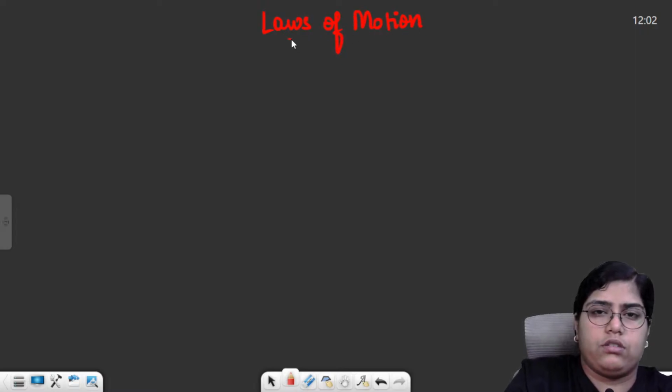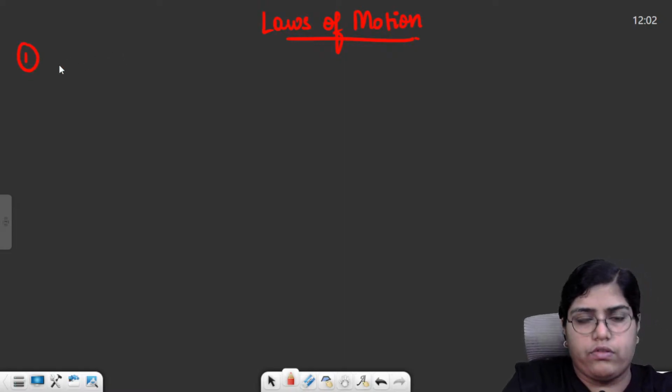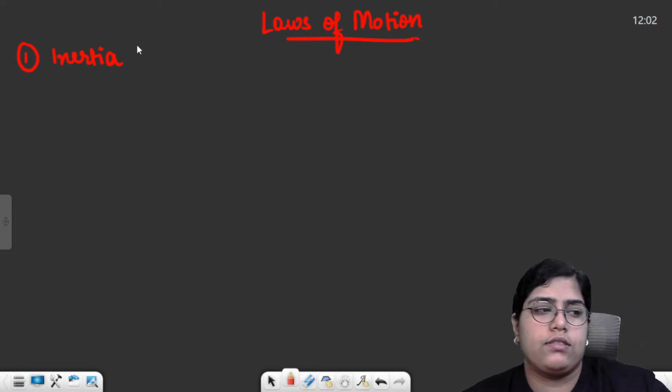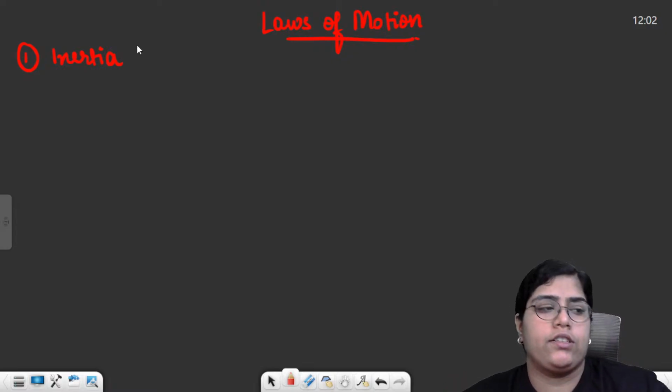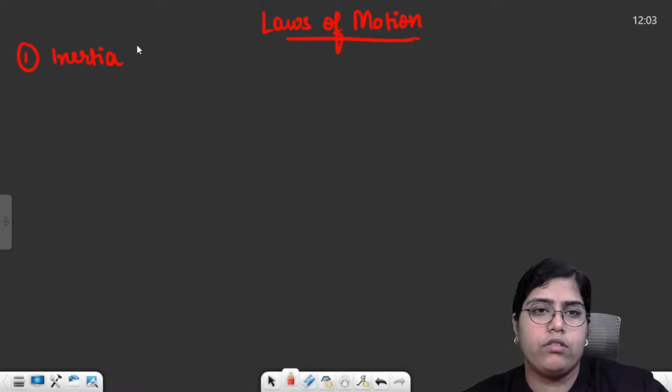Laws of motion, you basically know the first law. First law is basically law of inertia. Law of inertia and first law are slightly different, but they mean the same thing. So first law states that any body will remain in motion until and unless an external force is applied on that body. Law of inertia states that every body resists the change in its state of motion.